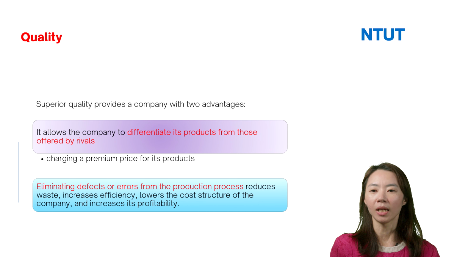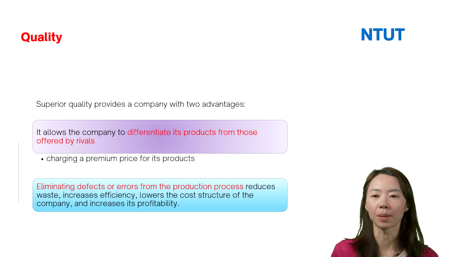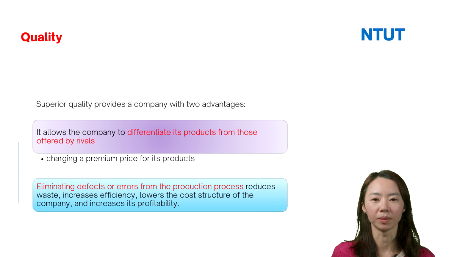So here we can see superior quality provides the company with two advantages.